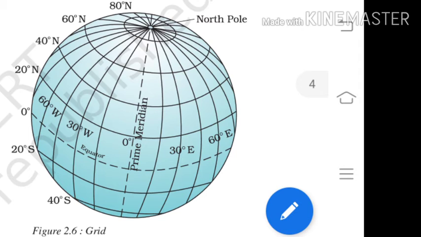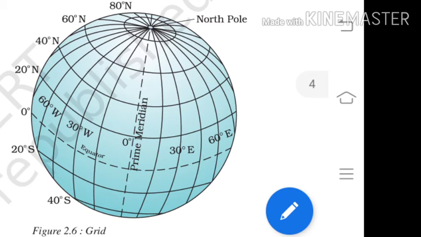Likewise a grid pattern evolves. First we drew the latitudes and again we are drawing the longitudes. Thus a grid forms, and from the grid pattern we come to know the exact location of a particular place with the help of longitudes and latitudes.